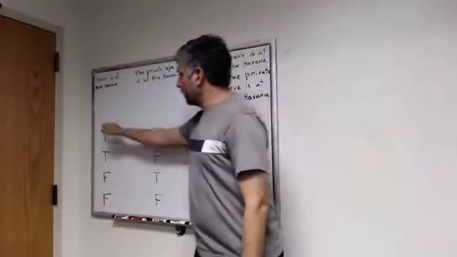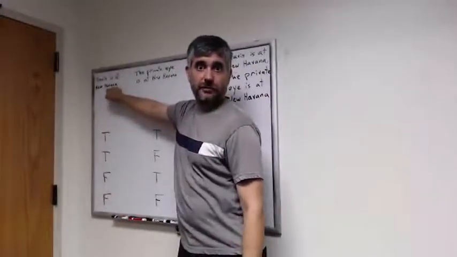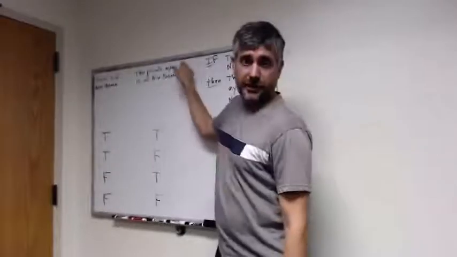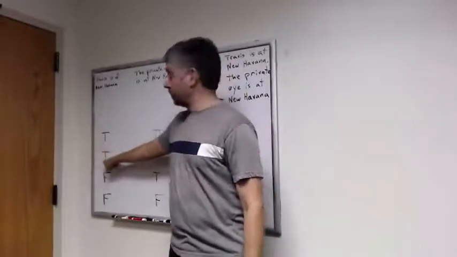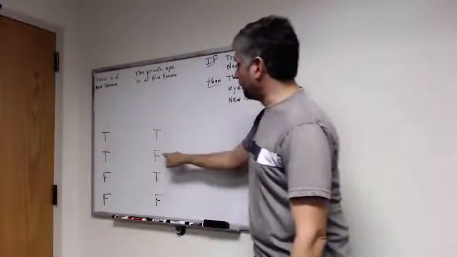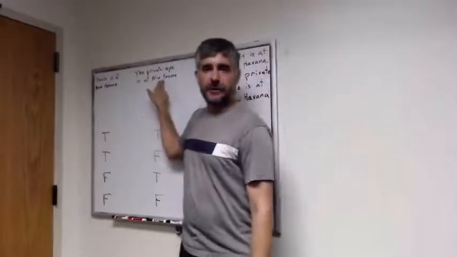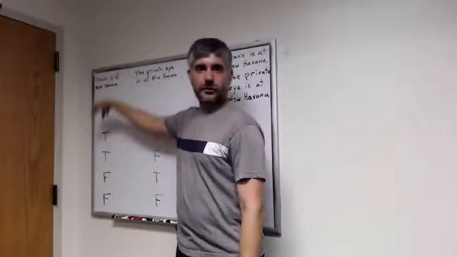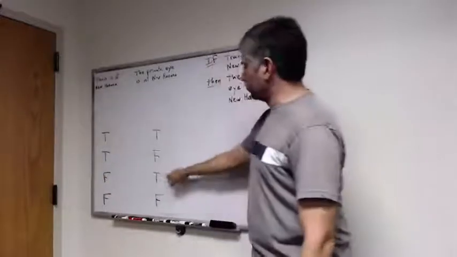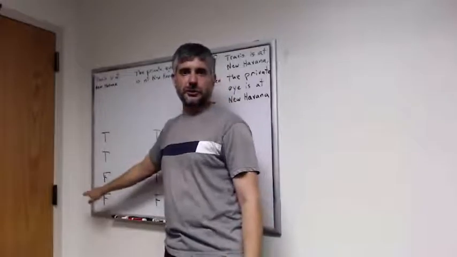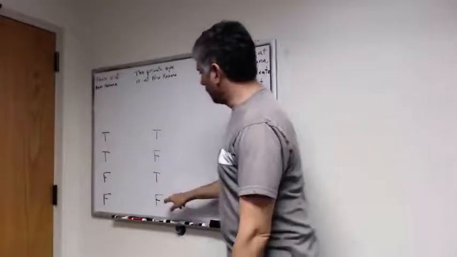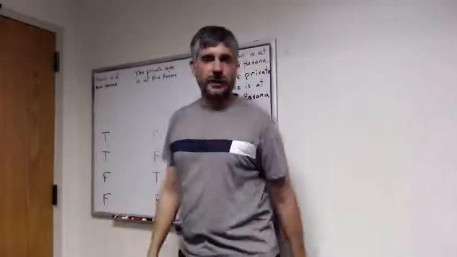In one situation, it's true that Travis is at New Havana and true that the private eye is at New Havana. In the second possible situation, it's true that Travis is at New Havana, but false that the private eye is at New Havana. In the third, it's false that Travis is at New Havana, but true that the private eye is at New Havana. And in the fourth possible situation, it's false that Travis is at New Havana, and also false that the private eye is at New Havana.